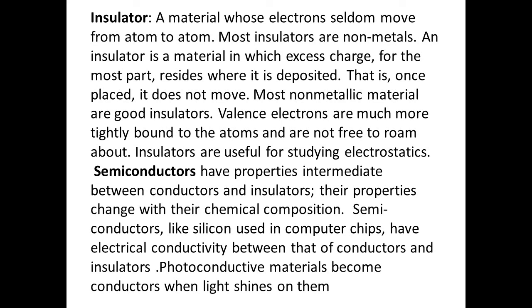Valence electrons are much more tightly bound to the atoms and are not free to roam about. Insulators are useful for studying electrostatics. So these insulators are poor conductors of electricity. For example, the equipment used by electricians, like pliers and screwdrivers, is covered by red-coated rubber.